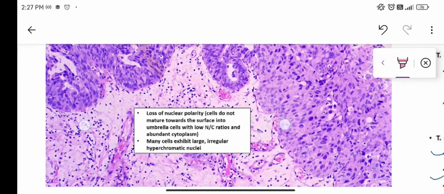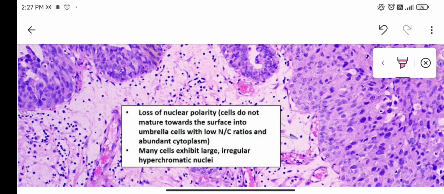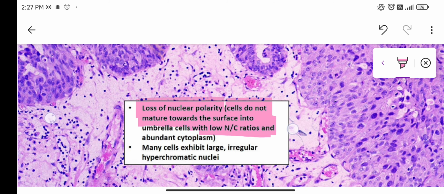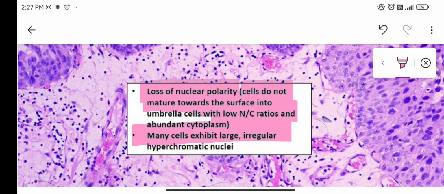You can see the features of cellular atypia, like loss of nuclear polarity, meaning the cells do not mature toward the surface into umbrella cells with a low nuclear to cytoplasmic ratio. Umbrella cells have a low nuclear to cytoplasmic ratio, but when there is carcinoma there will be an increase in the nuclear to cytoplasmic ratio, and many cells exhibit large, irregular, hyperchromatic nuclei.